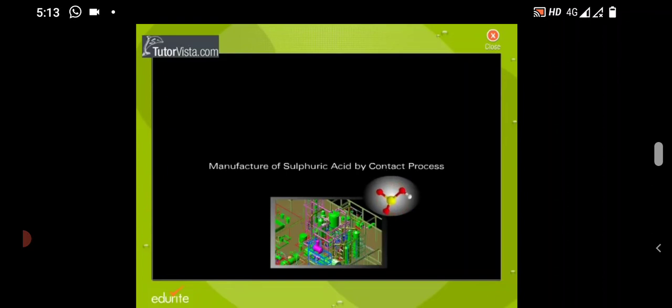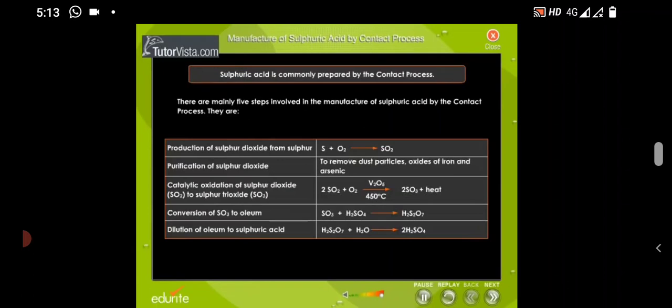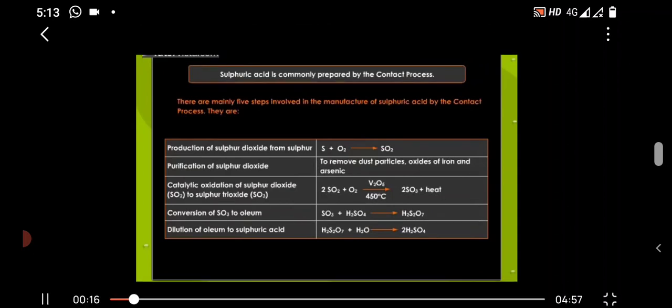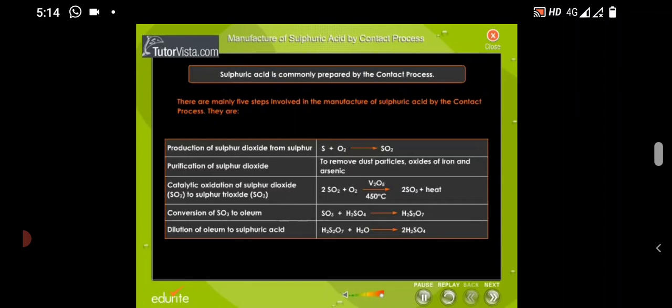Manufacture of sulfuric acid by contact process. Sulfuric acid is commonly prepared by the contact process. There are mainly 5 steps involved in the manufacture of sulfuric acid by the contact process. They are production of sulfur dioxide from sulfur, purification of sulfur dioxide, catalytic oxidation of sulfur dioxide to sulfur trioxide, conversion of sulfur trioxide to oleum, dilution of oleum to sulfuric acid.